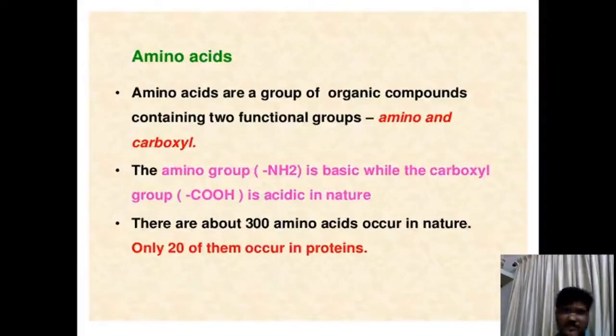Glycine is named glycine because of its sweet taste. So different amino acids are named in different ways. All the amino acids have a particular name, and a particular name may be derived from its nature, because of its taste, or from the source from which they were first isolated.